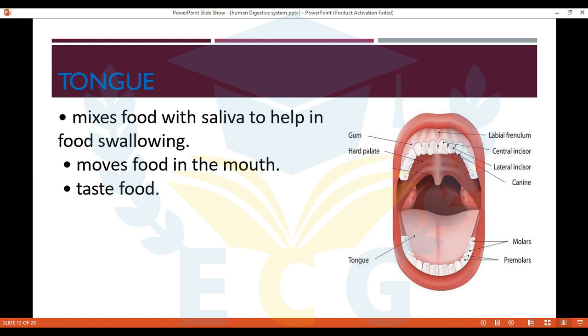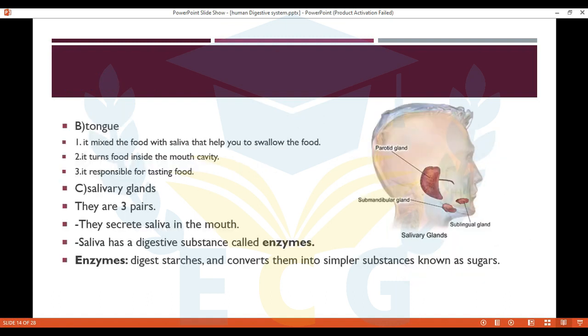When you eat the food, there's liquid inside your mouth. This liquid is called saliva. The saliva helps you to swallow the food. And also the tongue moves the food inside the mouth and mixes it with saliva. And also it's responsible for tasting, so we can taste the food because of the tongue. So 3 functions for tongue: mix the food with saliva, move the food inside the mouth, and it's responsible for tasting food.